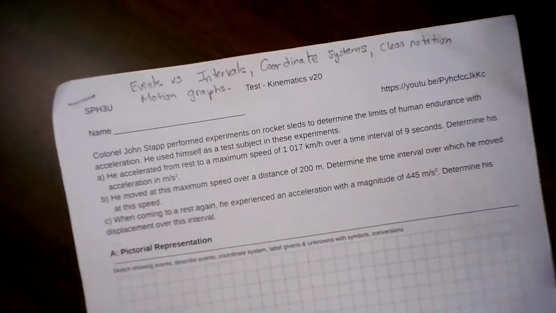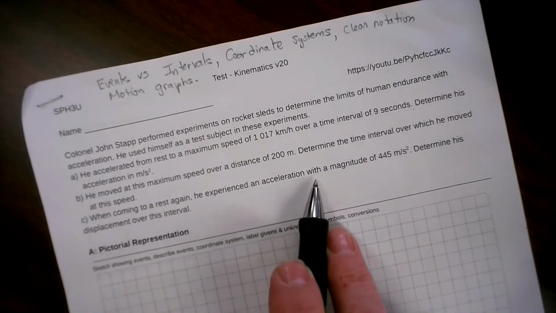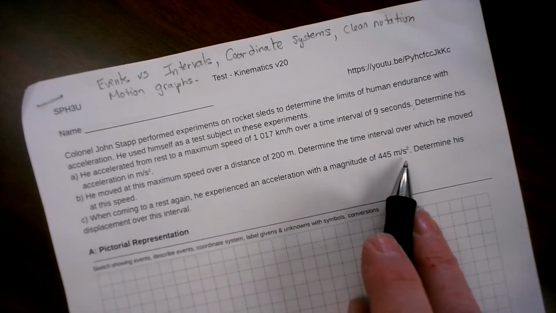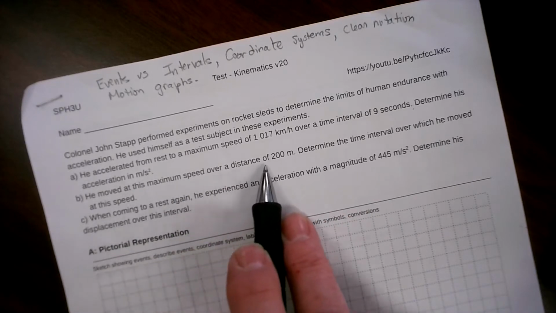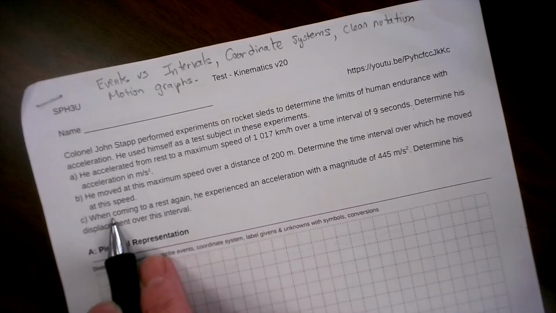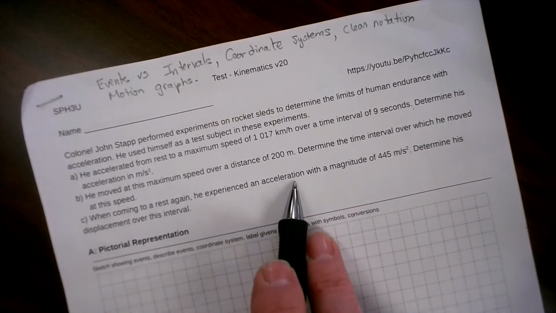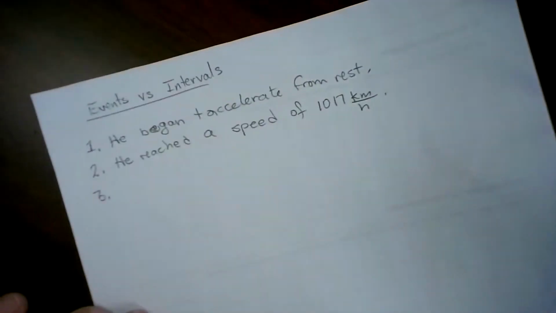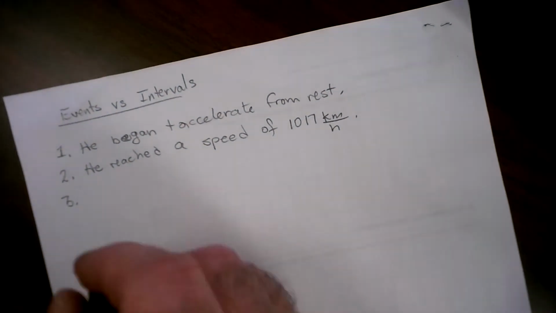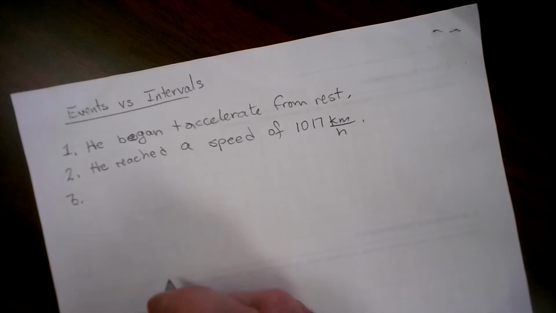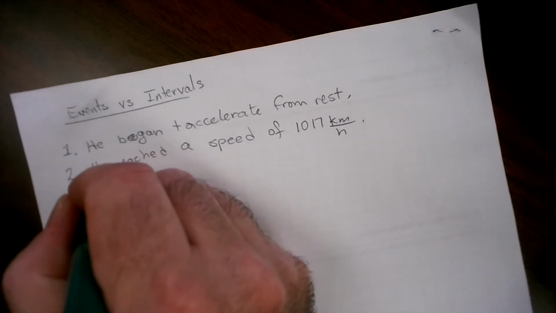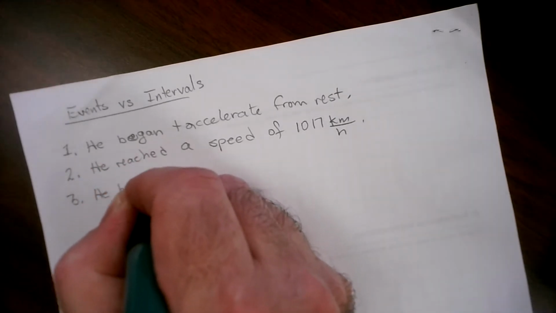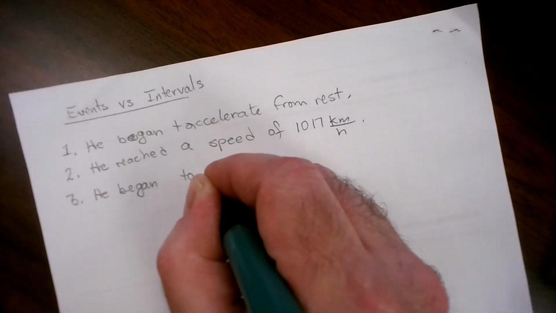Well, it says, when coming to rest again, he experienced an acceleration of a magnitude of 445 meters per second squared. So there's an implication here that he moved at this maximum speed over a distance of 200 meters, and then what happened? He began to slow down. So event number 3 would be the end of this interval. And this interval ends when something changes. So he began to slow down.